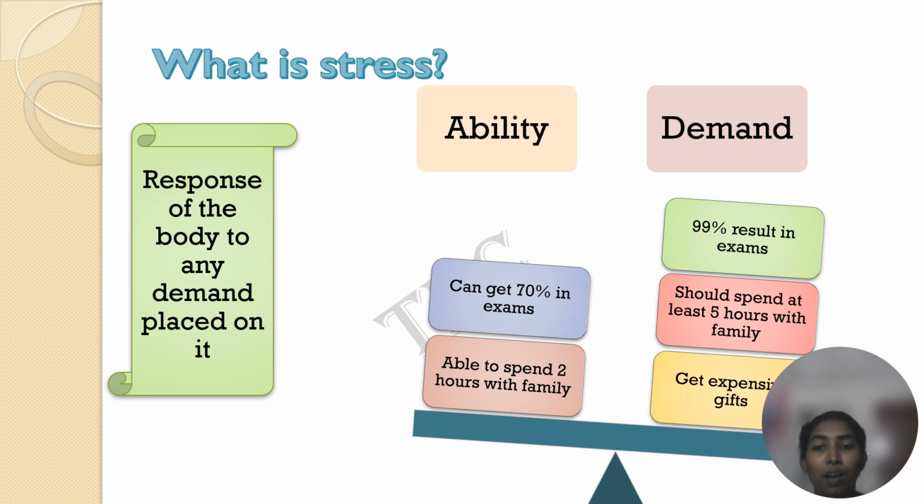If a family demands that a person should spend at least 5 hours with the family, but the person is able to spend only 2 hours, then that is stress. So in short, if the demand is high and the ability is low, then the person faces stress. It is the difference between the demand and ability.